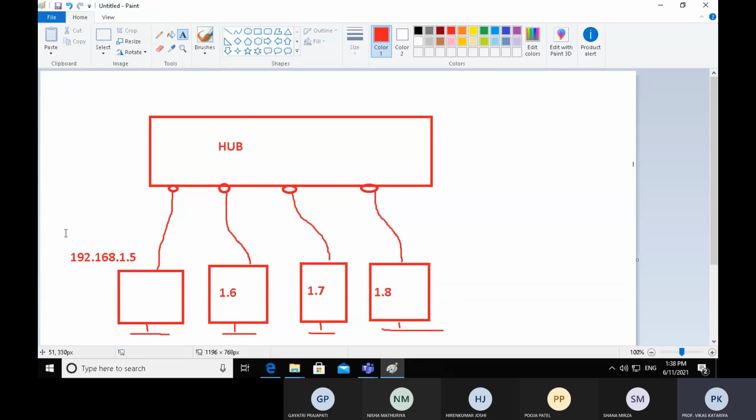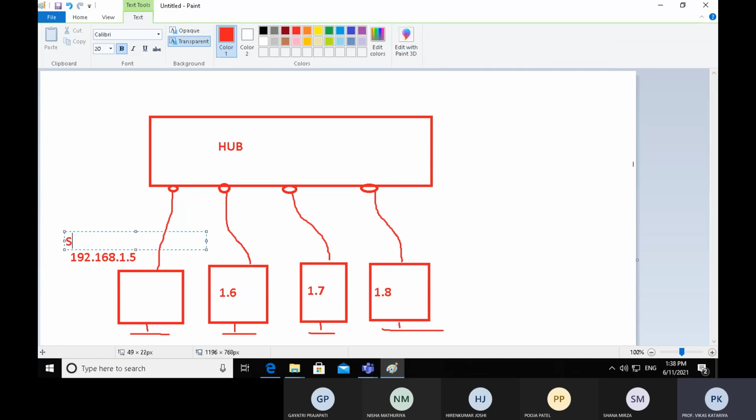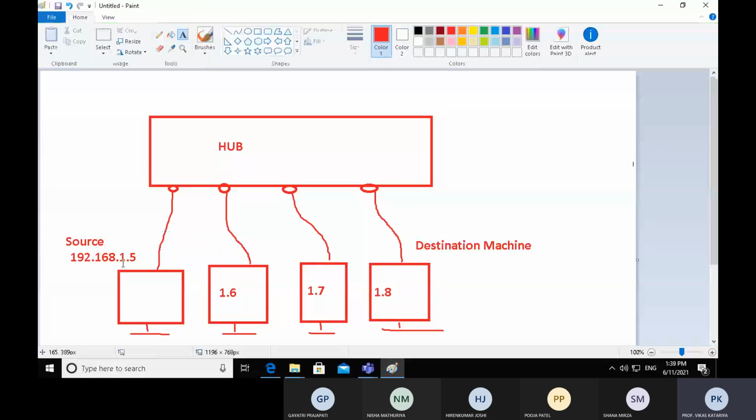Now this becomes the source machine. Suppose the 1.5 machine starts sending data. This is the source machine and this is the destination. So 1.5 wants to transfer data packets to 1.8. So it will send the data packet to the hub, because the hub is the device connected in the network, and by the hub so many computers are connected together and create a local area network.